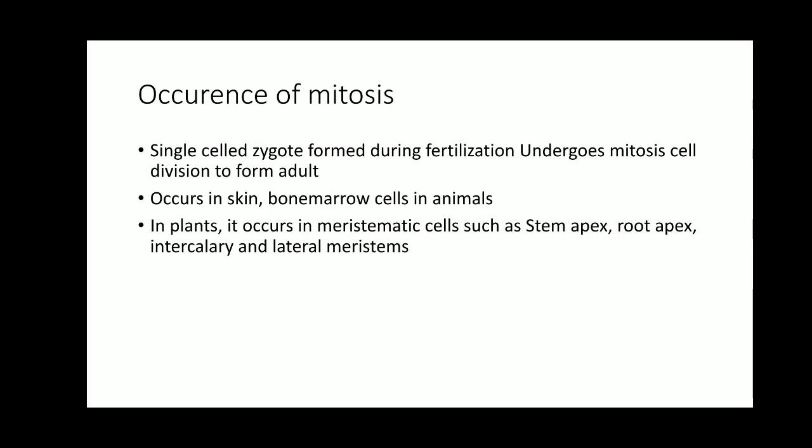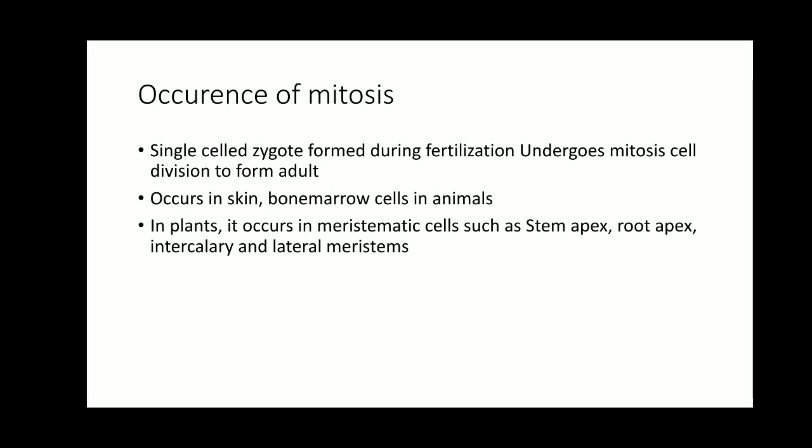So, where is all this mitosis going to occur? In case of the animal cells, the single cell first formed during fertilization, that is zygote. This zygote is diploid in nature, and from this zygote the whole organism is going to be developed. Yes or no? Zygote is the first stage where, when a male gamete sperm fuses with a female gamete ovum, it produces a zygote during fertilization. This zygote is a single cell. Now from this small zygote a whole fetus is developed. From the fetus an offspring is developed. From the offspring an adult is developed.